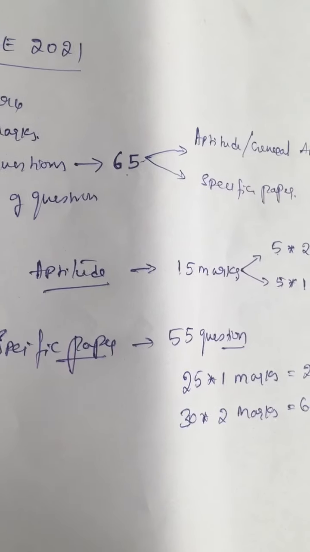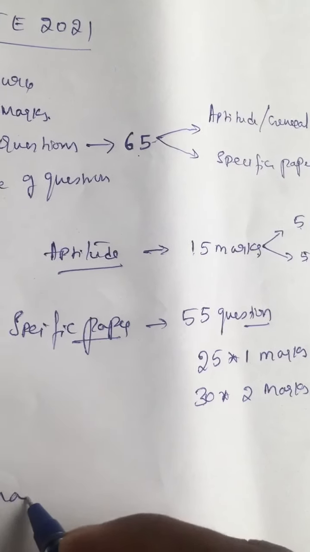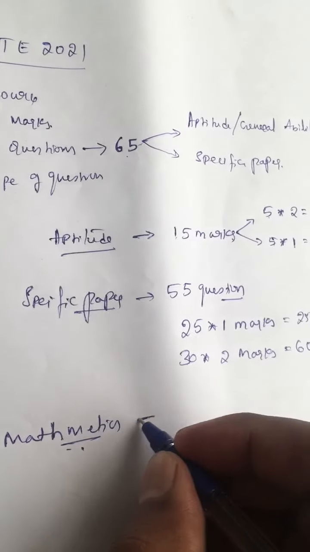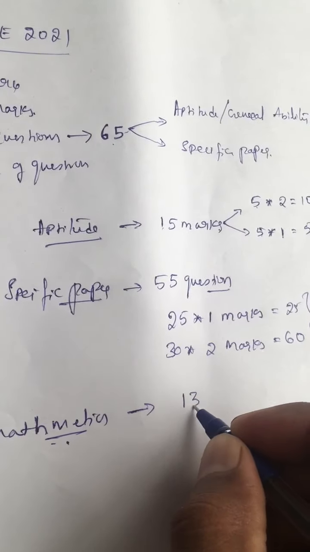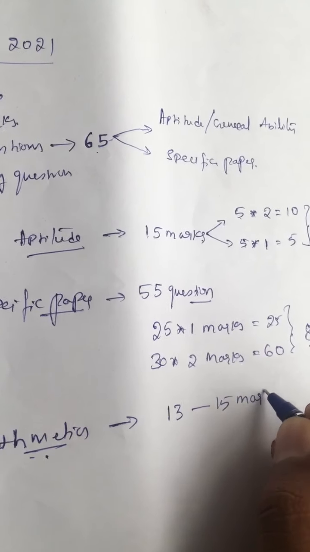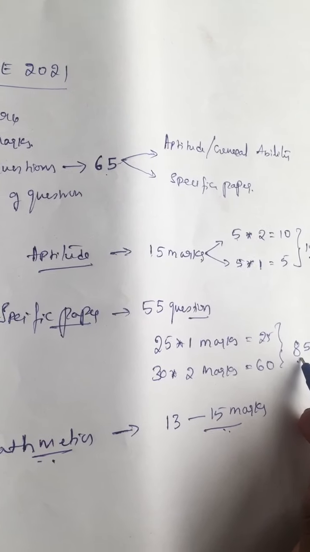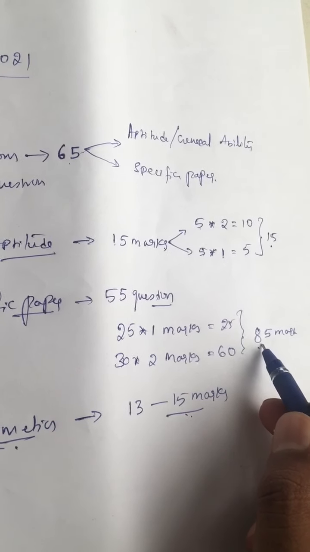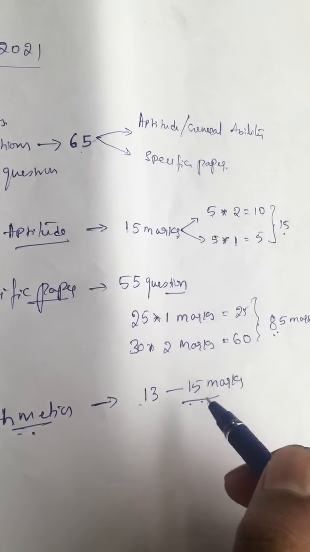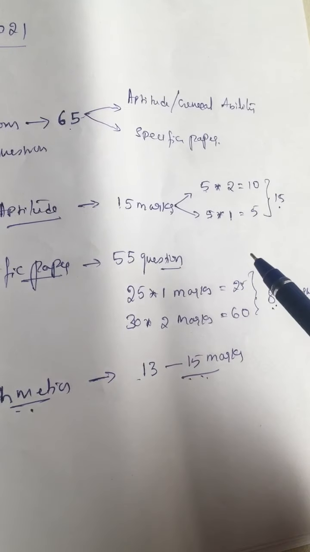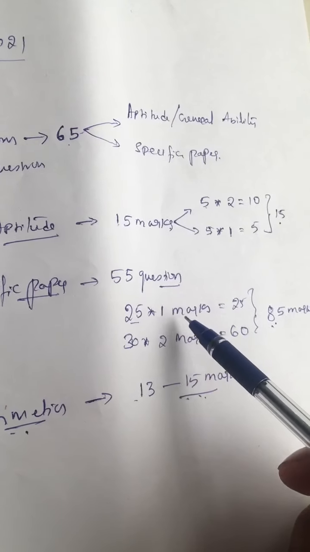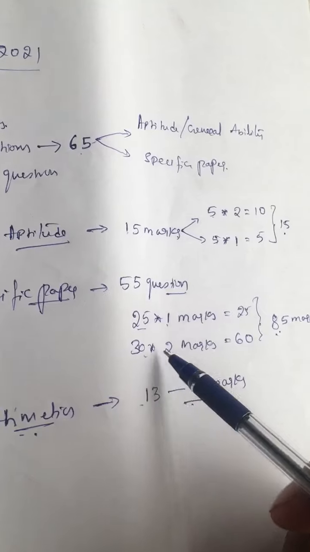Most of the specific papers include mathematics, where the weightage for mathematics is clearly mentioned as 13 marks, but till the previous year it was up to 15 marks. So out of 85 marks, which includes mathematics, from 13 marks to 15 marks, the number of questions will be the same. Including mathematics and the other specific paper, there will be 25 questions of 1 mark and 30 questions of 2 marks.